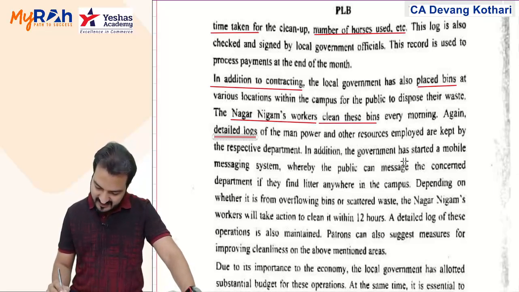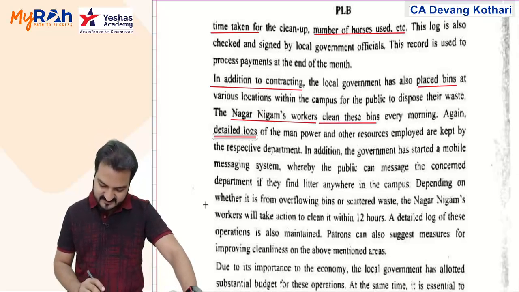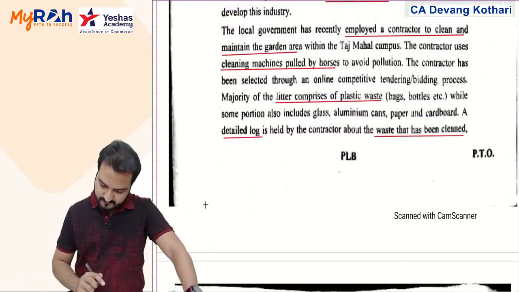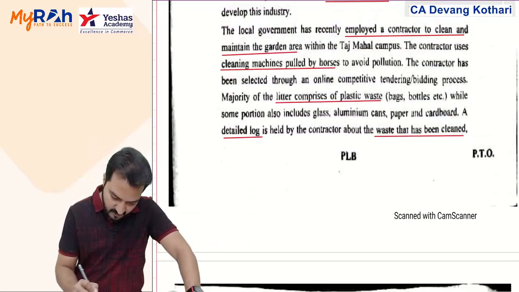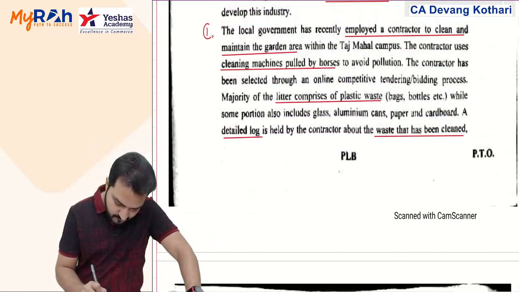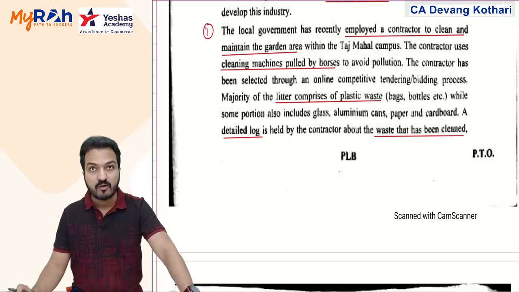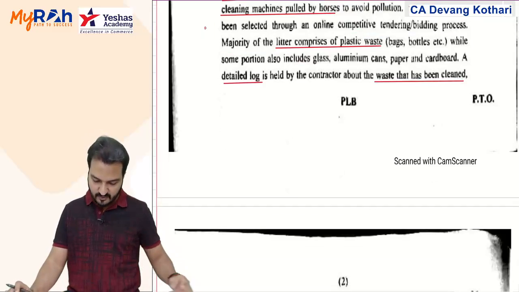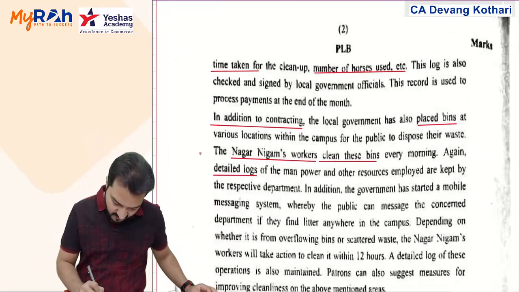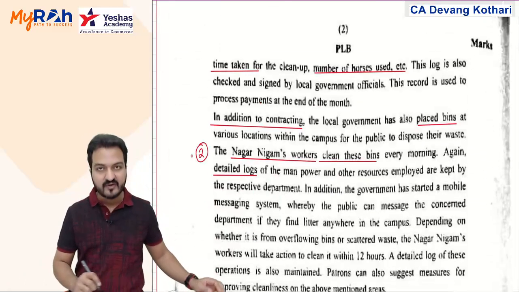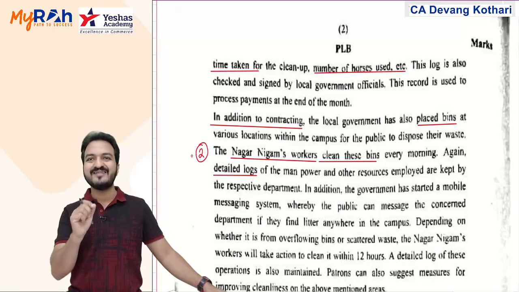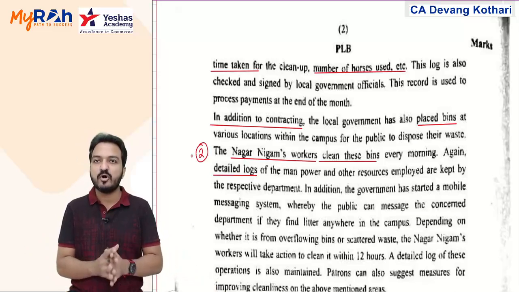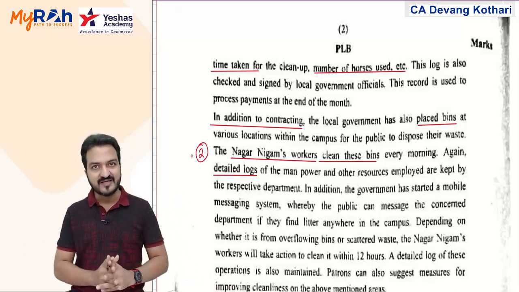In addition, the government has started a mobile messaging system. So this is the third thing. Number one was the contractor employed by the government, and his job is to clean and collect the waste. Second are the Nagar Nigam workers employed by the government whose job is to clean the bins. Their job is not to collect waste from different places. Their job is to clean the dustbins every morning.